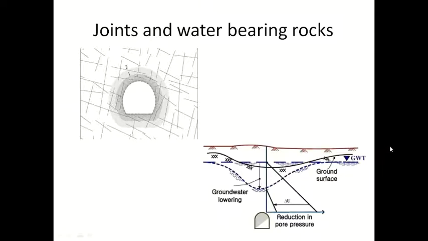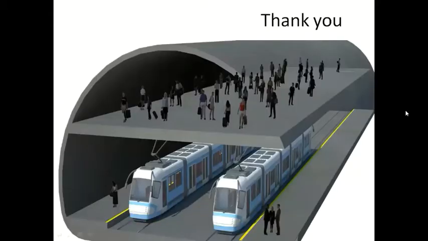So again, the treatment of the tunnel will be costly. If it is a major project, that can be bearable in major cities like Mumbai and Delhi; we can bear that particular cost. But in small towns, it is very difficult. Thank you.